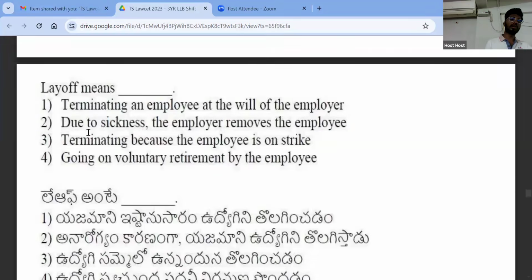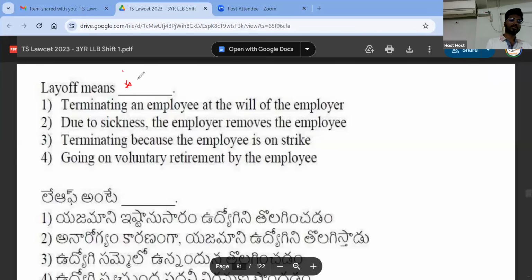Yeah, what is the meaning of layoff? So layoff is a concept which is there in labor law. Okay. So layoff means terminating an employee at the will of employer. Right. So who is the employer? Employer is basically the company. Company terminates the employee. The company will say that don't come to my office from tomorrow. Right. So that is known as layoff.